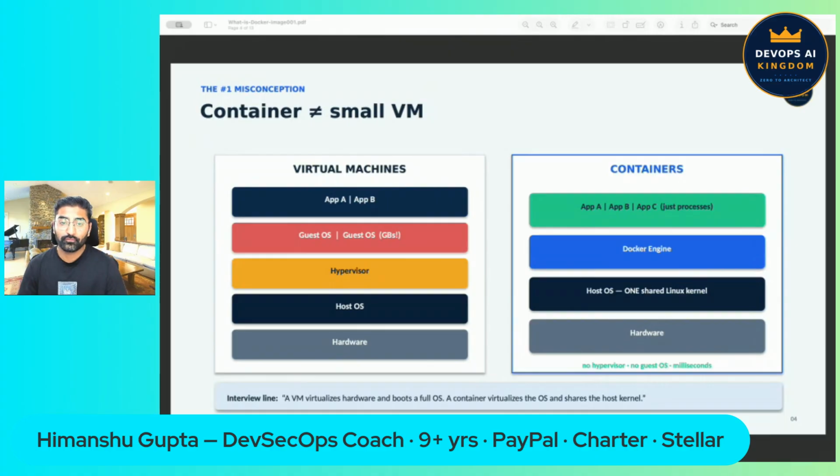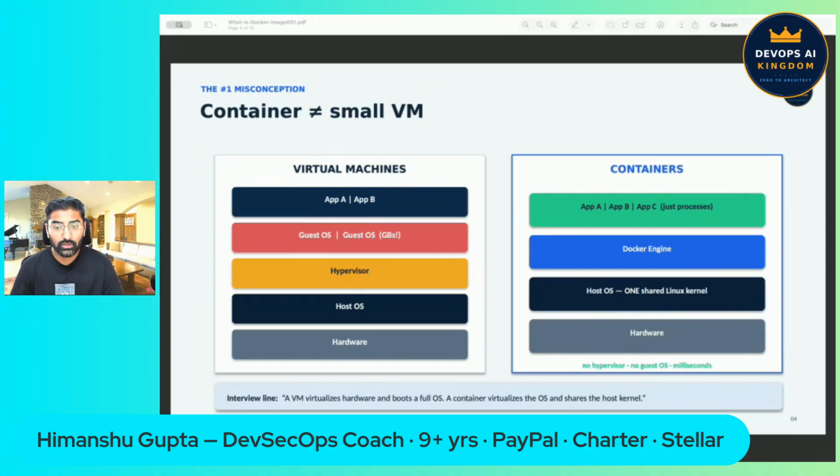On top of the hardware and the host operating system sits a piece of software called a hypervisor, and on top of that hypervisor, every single virtual machine carries its own full guest operating system inside it. That is a gigabyte of operating system per virtual machine, and each one boots up like a real computer, which takes minutes. Now look at the right side, containers.